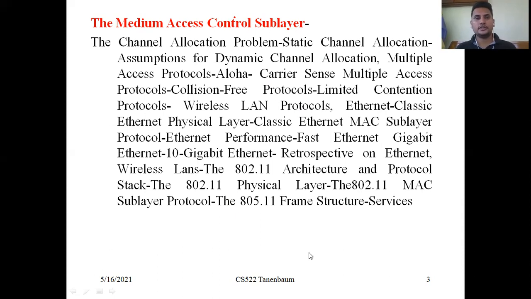If you observe this, we will divide this unit into two parts. One belongs to the channel related topics: what is meant by static channel and dynamic channel, and how the multiple access protocols access the channels. That we will discuss in part number 1. In the second part, we will discuss the wireless LAN protocols and Ethernet, 802.11, its architecture, its performance and its protocols. That we will discuss in the second part. So this is unit number 4, the medium access control sublayer, simply called the MAC sublayer.